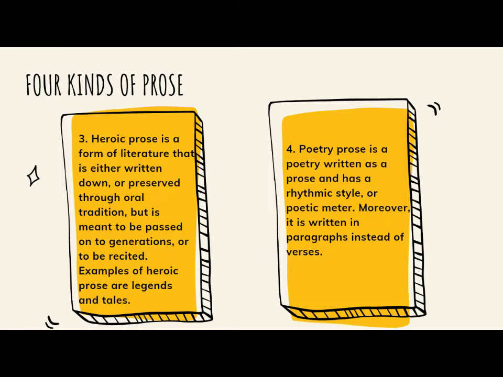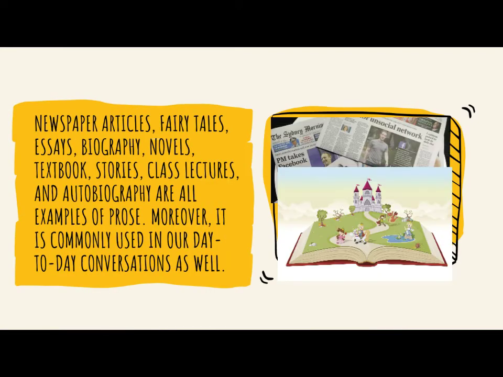Number 4. Poetic prose is poetry written as a prose and has a rhythmic style, or poetic meter. Moreover, it is written in paragraphs instead of verses. Newspaper articles, fairy tales, essays, biography, novels, textbook, stories, class lectures, and autobiography are all examples of prose. Moreover, it is commonly used in our day-to-day conversations as well.